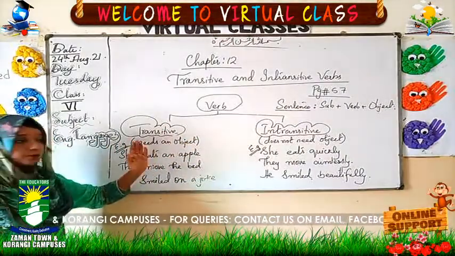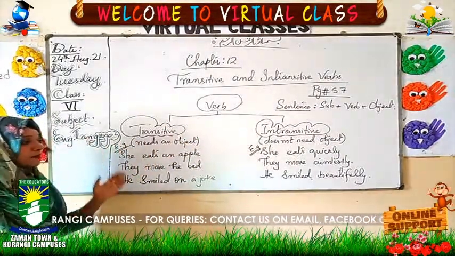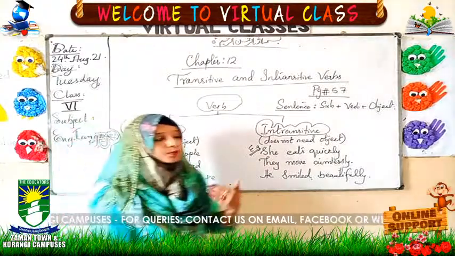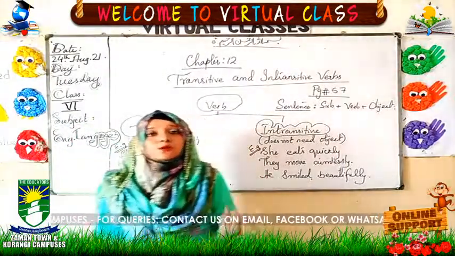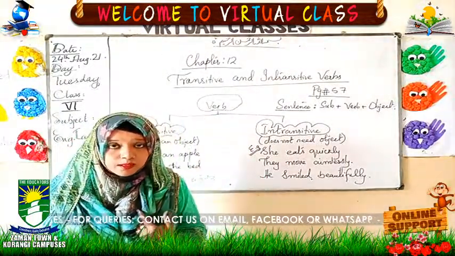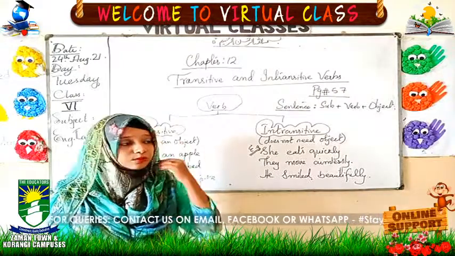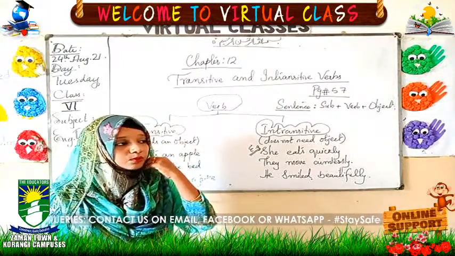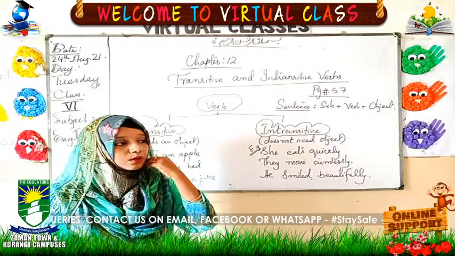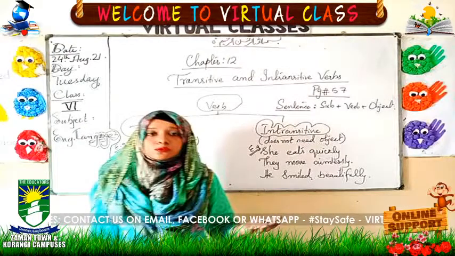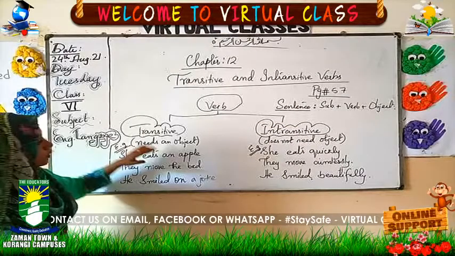Both are correct, both are fine, but depending upon the sense, the condition, and the idea of our conversation, what sort of information we want to deliver, on that basis we use either transitive or intransitive verbs.